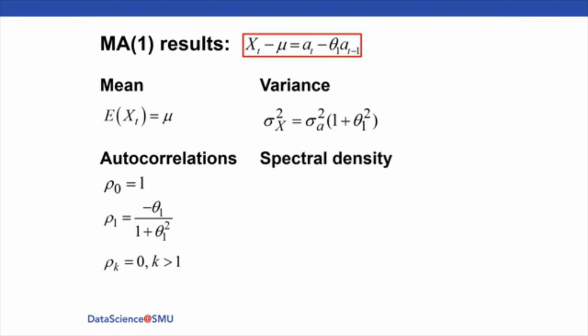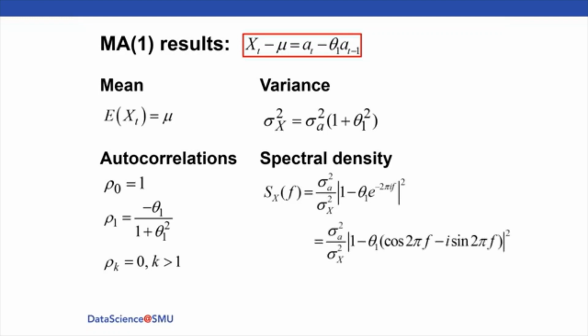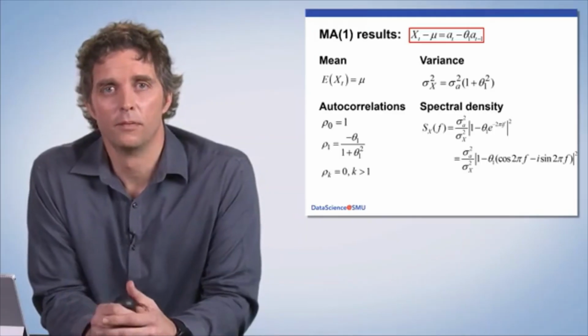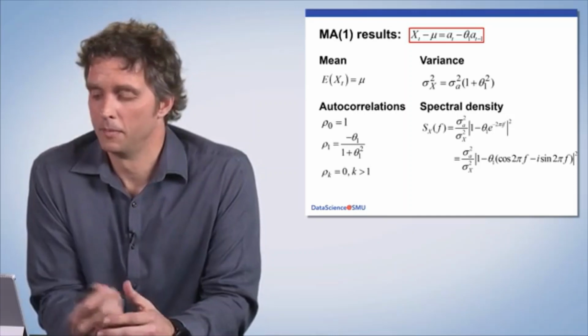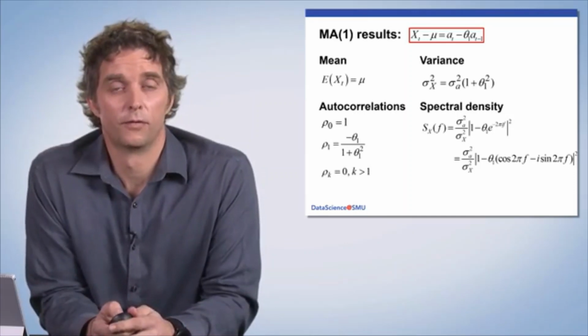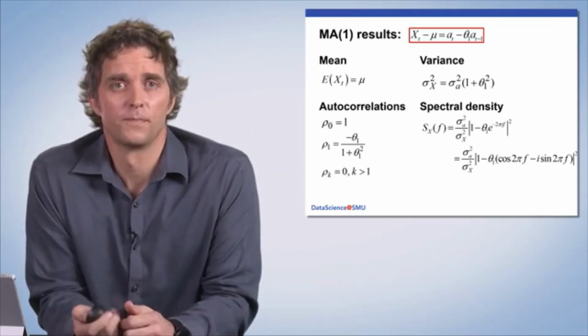And the spectral density, we're going to talk much more about this in the future, but here is the functional form. They'll have some characteristics that are similar to AR(1)s and actually kind of directly opposite. Kind of a spoiler alert, the moving average spectral densities will have dips in them rather than peaks. And this is the formulation of that spectral density formula.